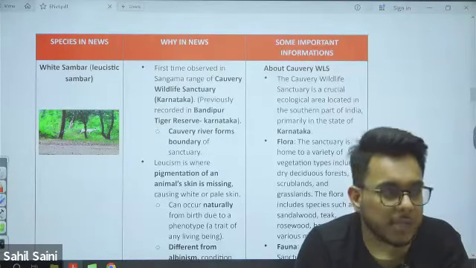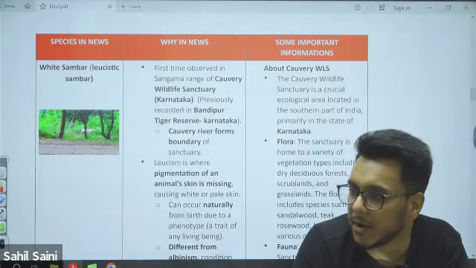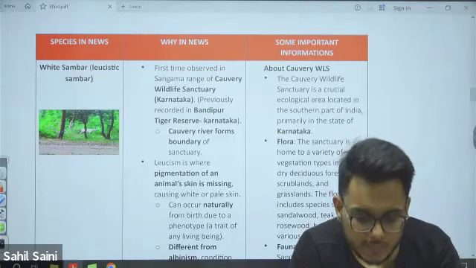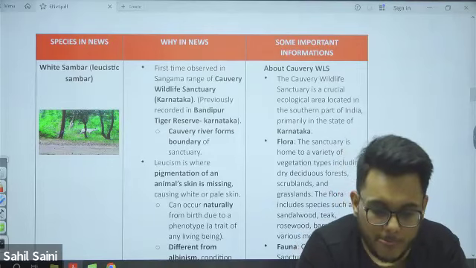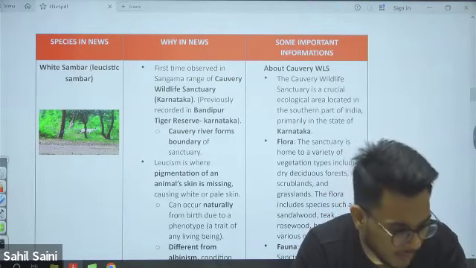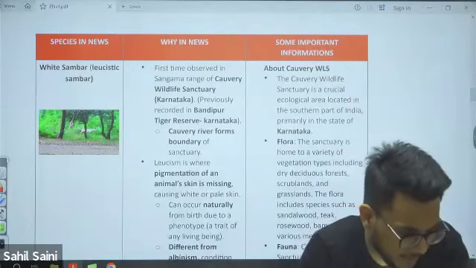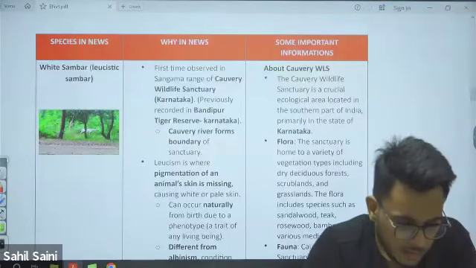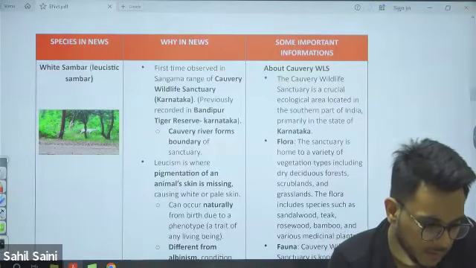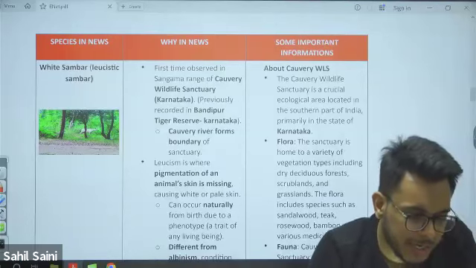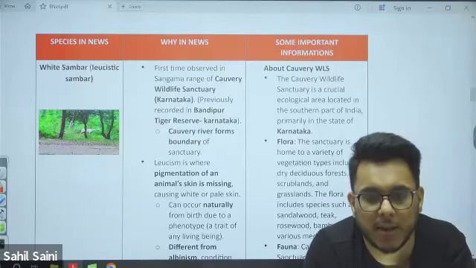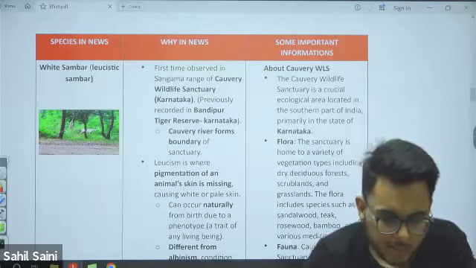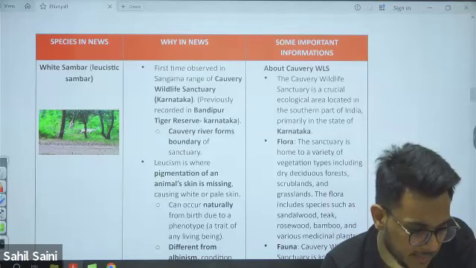Okay, one more. Australia is a tiger range country. True or false? False. Moving on. Hollongapar Gibbon Sanctuary, which was in news, is situated in Arunachal Pradesh. True or false? False. It is situated in Assam.